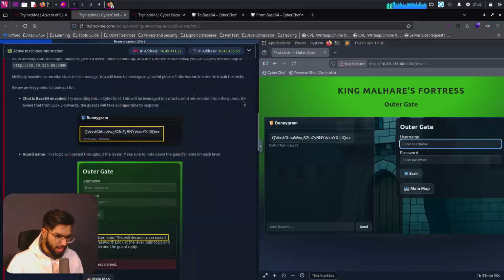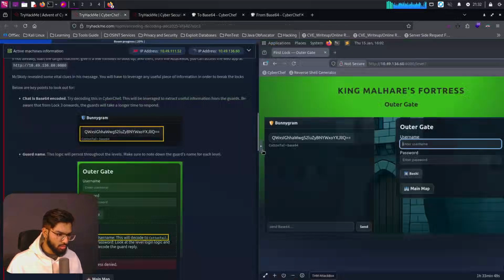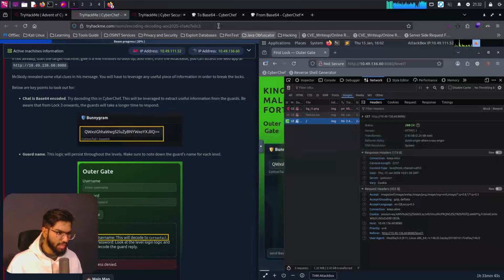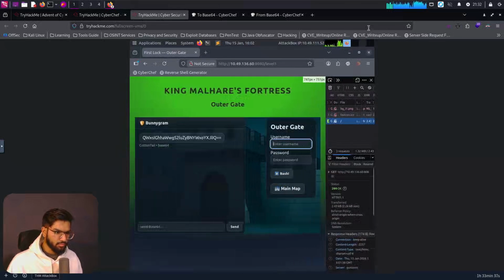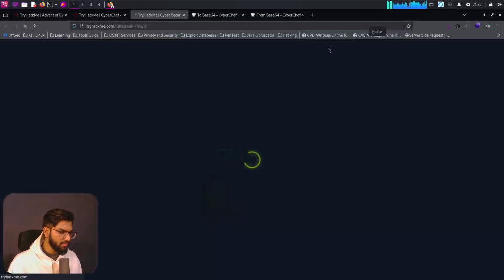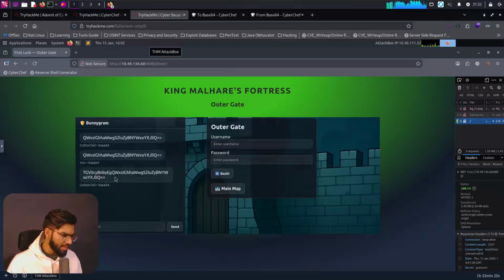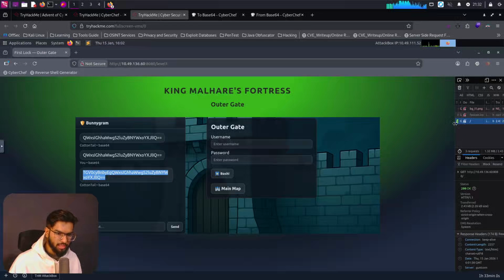Okay, I get an idea right now. What if I say the same thing to the guard? What would that do? It's just an idea which came to me right now, so let's try doing that here. Does the window resize itself? Okay, what if I just say the same content to it? Paste in this and click on send. It gave me a bigger text here, so let's copy this text and put it here. It says, let's go, all hail King Malhare. Okay, but no other response than that.